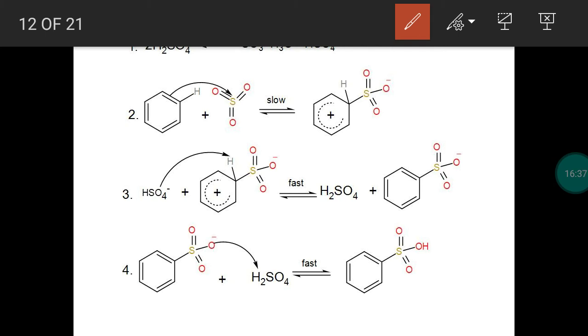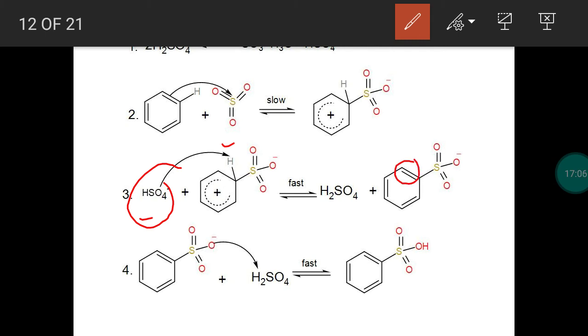Third step, HSO4 minus. In the first step, sulfur trioxide is produced with the liberation of bisulfate ion. HSO4 minus is called bisulfate ion. This has the ability of abstracting the proton. Okay, third step, abstraction of proton or loss of proton by the carbocation intermediate. So as we expect, again a double bond is formed.